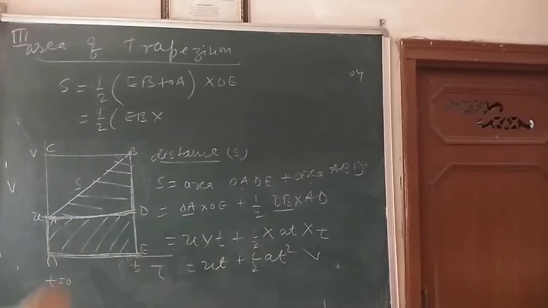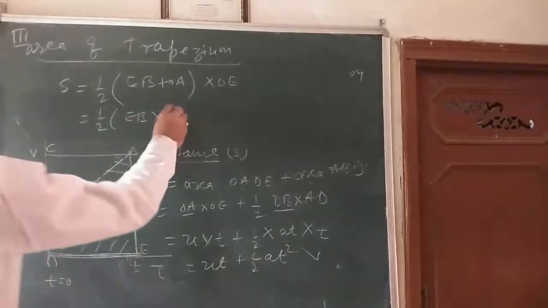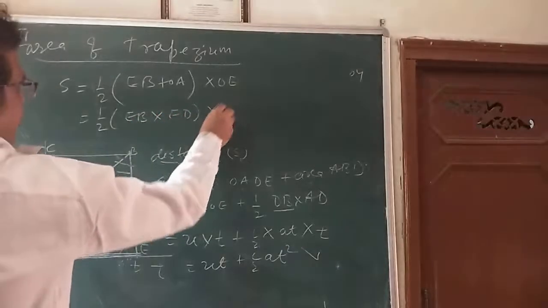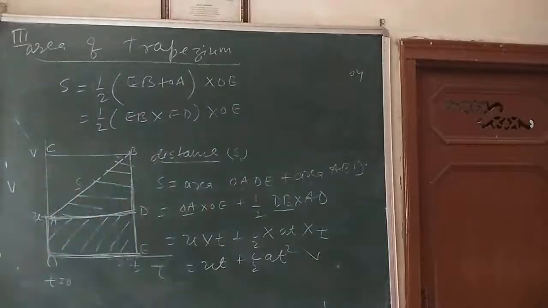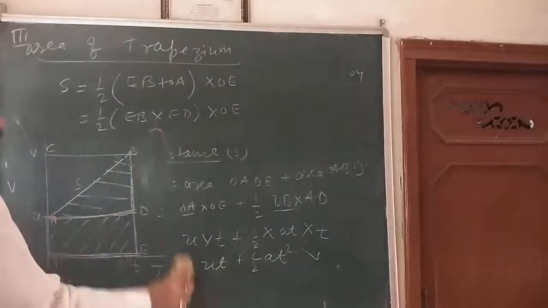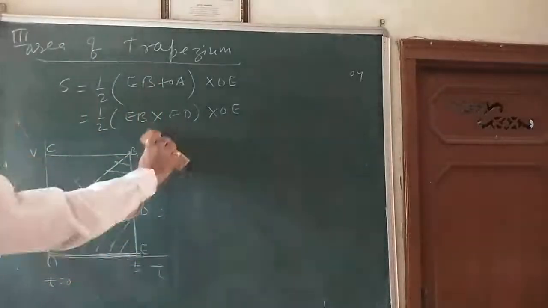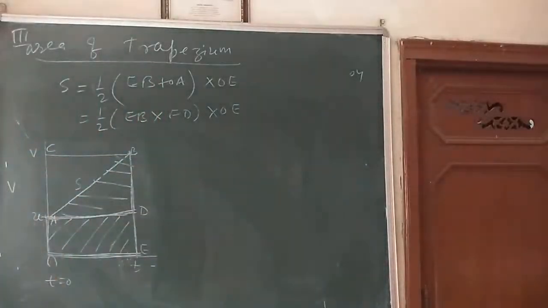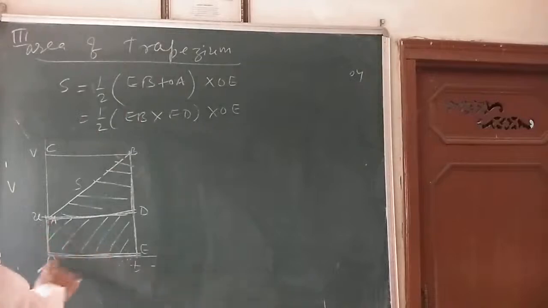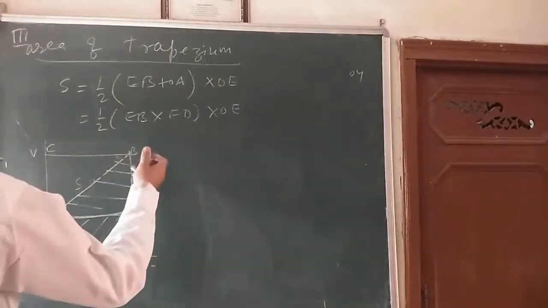OA is equal to ED. So 1 by 2 into EB plus ED into OE. Is that clear? No doubt at all. Now, so dear children, OA is equal to ED, we have written ED. I know that. What is acceleration?